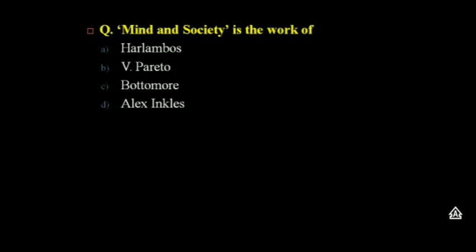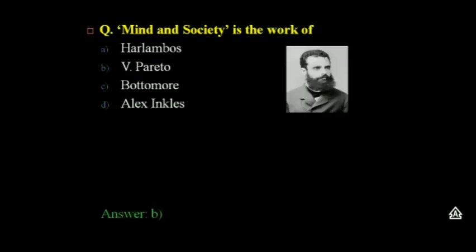Mind and Society is the work of, among the options given, Haralambos, Wilfredo Pareto, Baltimore, or Alex Inkeles. The answer is Wilfredo Pareto. Pareto was an Italian engineer, sociologist, economist, political scientist, and philosopher. He made several important contributions to economics, particularly in the study of income distribution and in the analysis of individuals' choices. He was also responsible for popularizing the use of the term elite in social analysis. Moving on to the next question.